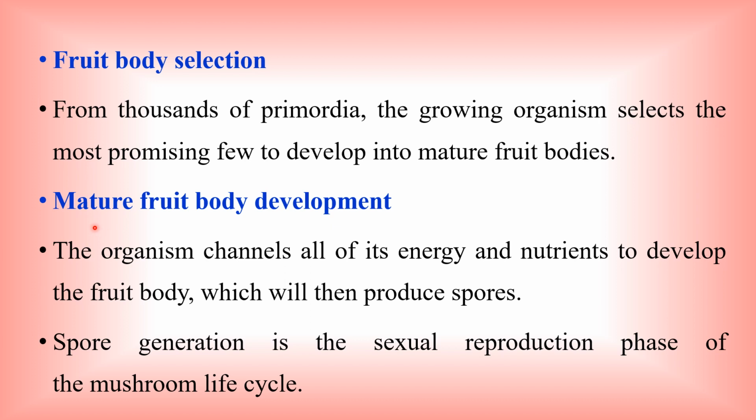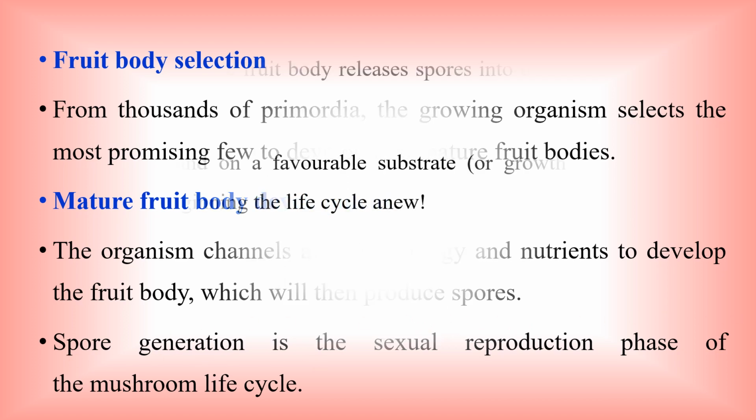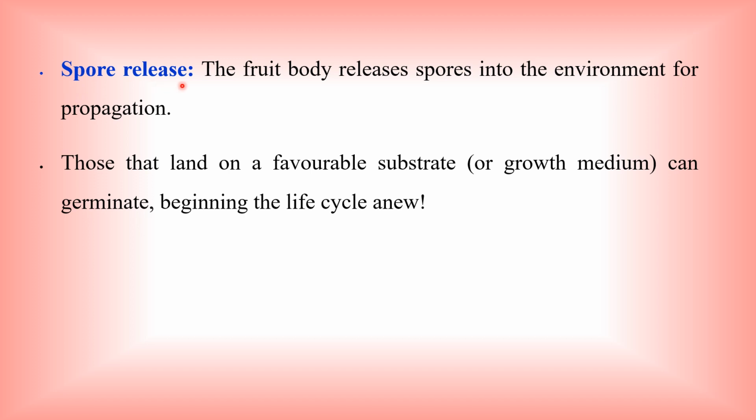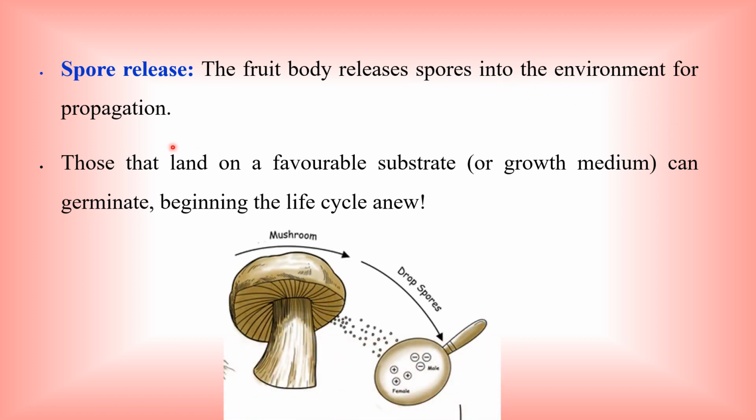The next stage, mature fruit body development. The successful mature mushroom can produce millions and trillions of spores in its gills. Spore generation is the sexual reproduction phase of the mushroom life cycle. And the final stage, spore release from the matured mushroom. The fruit body of the mature mushroom can release the maximum number of spores to the environment for propagation. These spores come out from the gills and land on a favorable substrate, that is the growth medium, and can start to germinate. The mushroom can start a new life cycle from a single spore.